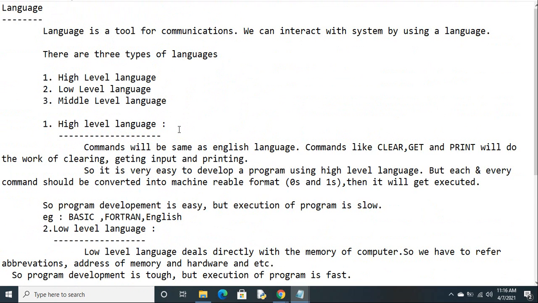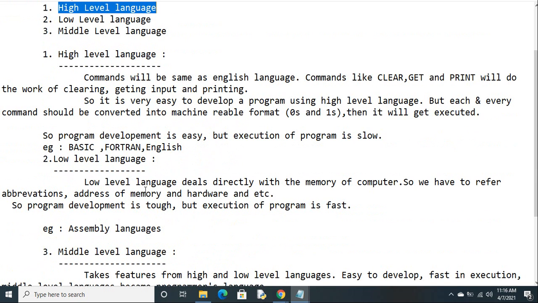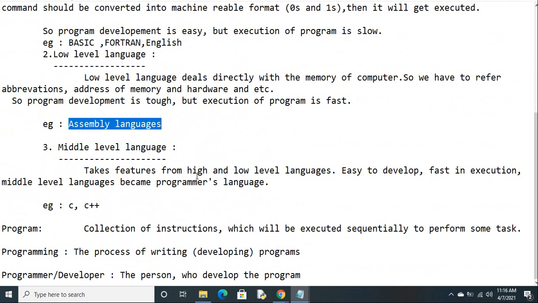There are three types of languages: high level, low level and middle level. In high level, we have basic English, and Fortran. All machine level languages, such as assembly language, come under low level, and the combination, C and C++, come under middle level programming languages.